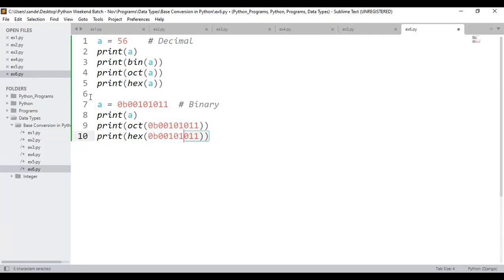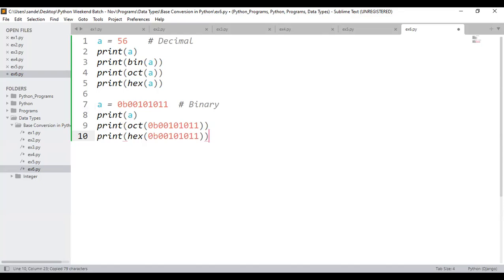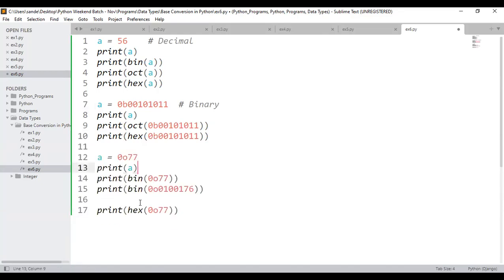Next, guys, are you able to understand? Next, I'll consider the octal data. Copy this, come back here, and paste it. Let me just remove this also.